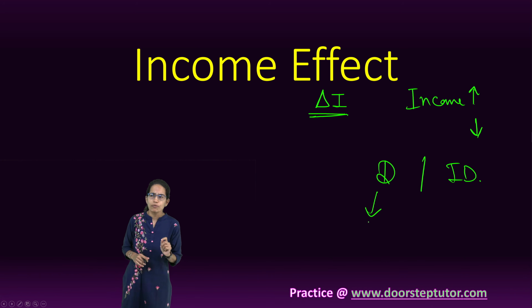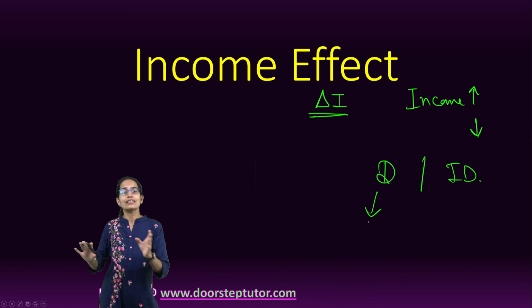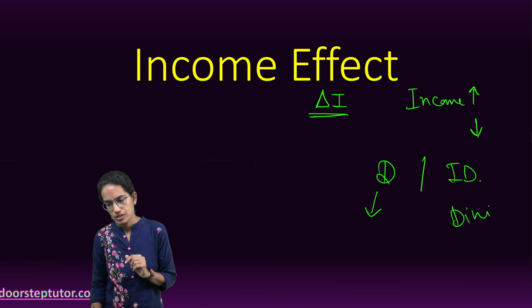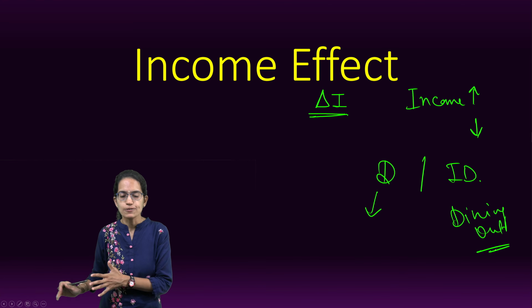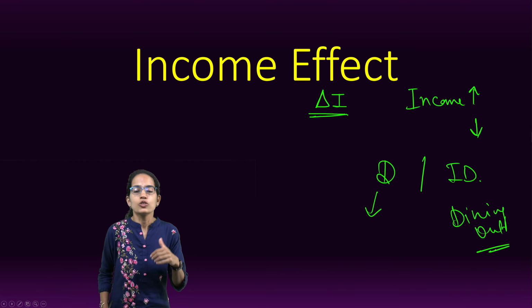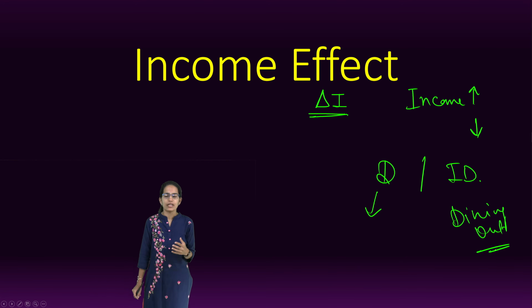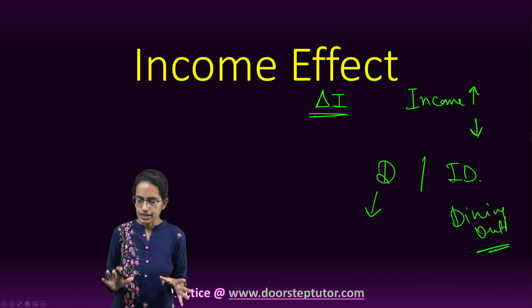But it would be a viable option for me to prepare at home and consume rather than to go out and dine. So probably my habit of dining out or going for a lunch outside or a dinner outside could reduce, right? So that's what we take under indirect effects. So with the income effect, there is an impact on the direct effect as well as the indirect effect.